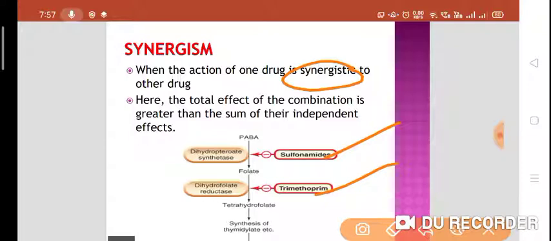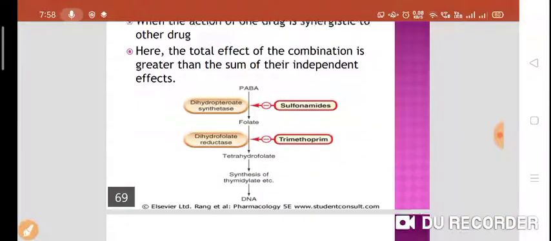That means one drug will be synergistic to the other drug. There is a symbiosis between these two drugs. One drug will help the other drug, and that's how they increase their therapeutic effect. This combination is cotrimoxazole, which contains sulfamethoxazole and trimethoprim. So there is an increase in the therapeutic effect of the drug, which is called synergism.